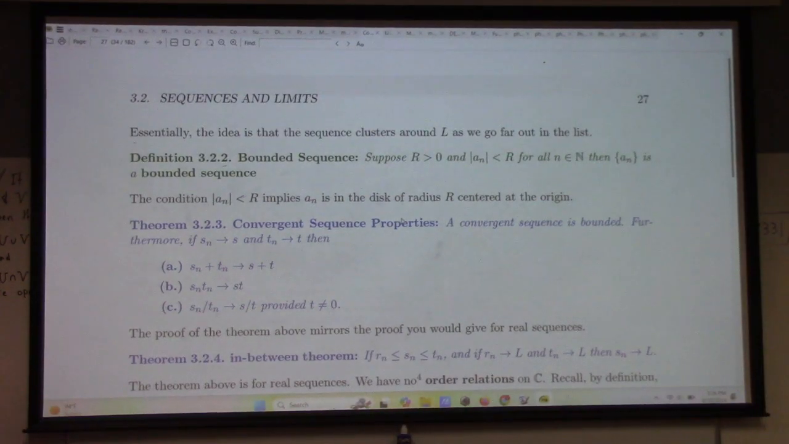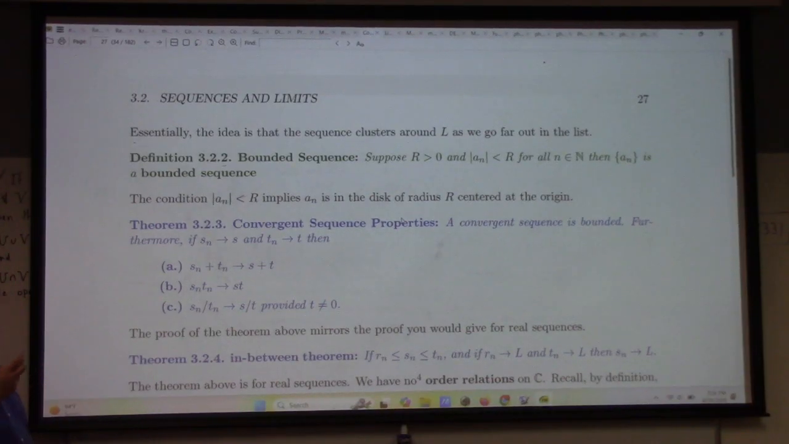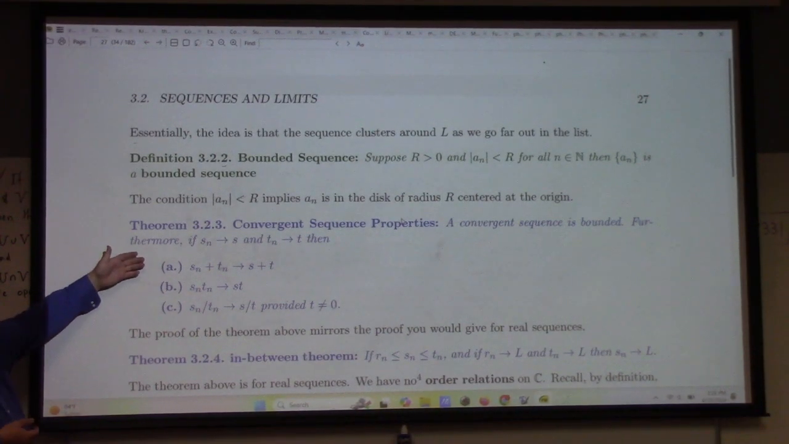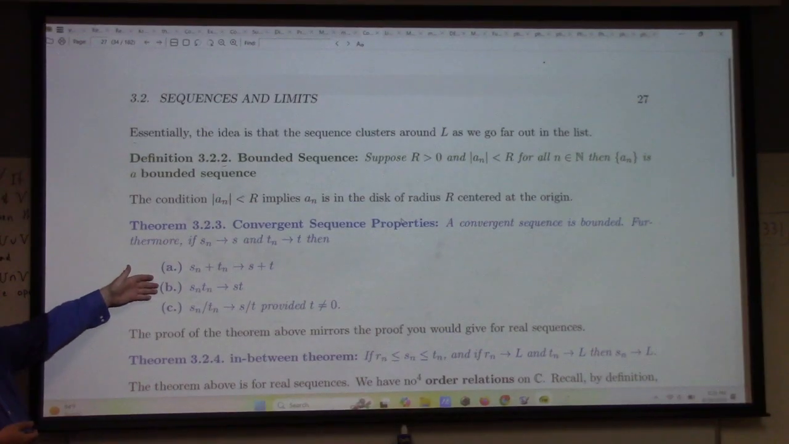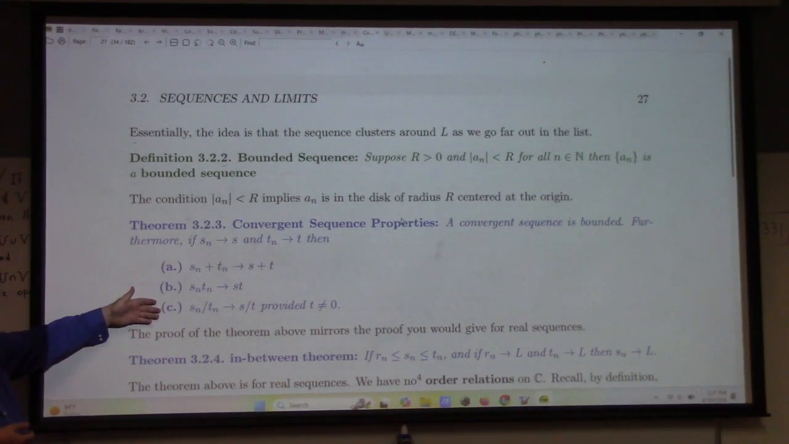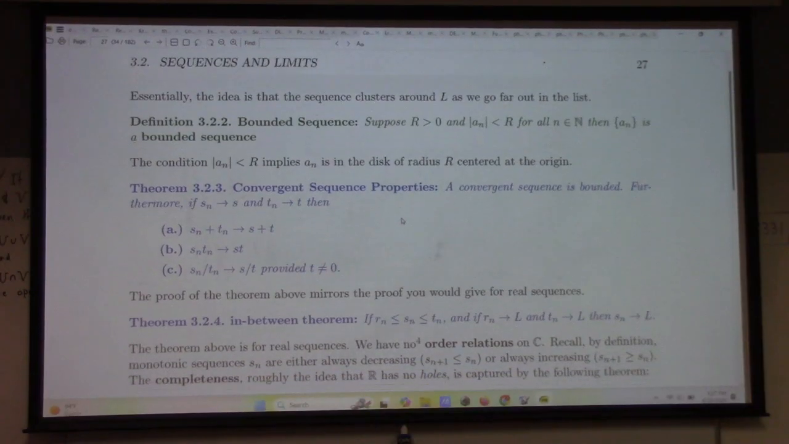You can talk about a sequence being bounded. It is what it sounds like. It's bounded if the complex length of the sequence is less than some R for all n. Here are your favorite sequential theorems. The limit of a sum is the sum of the limits. The limit of a product of two sequences is the product of the limits of the sequences. Likewise for the quotient. All of your favorite convergent sequence theorems for complex sequences go through just the same.